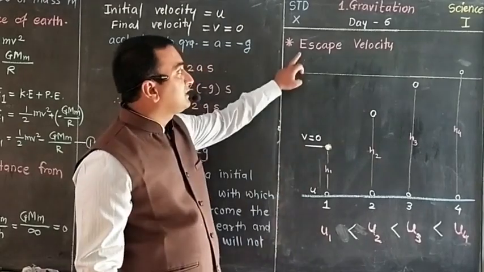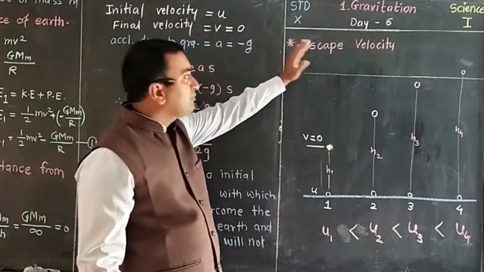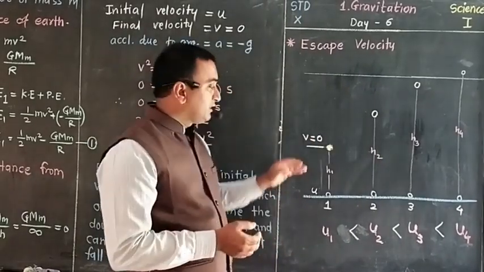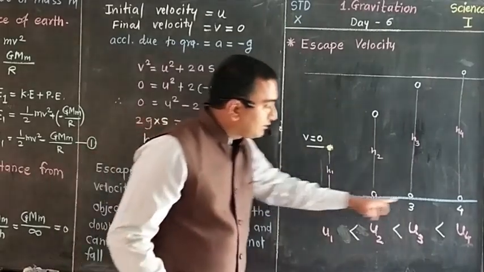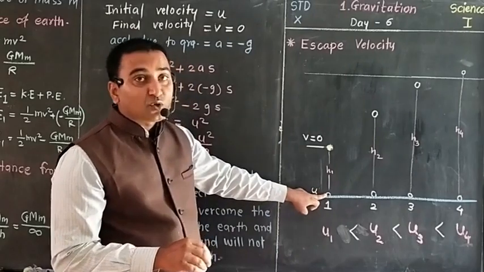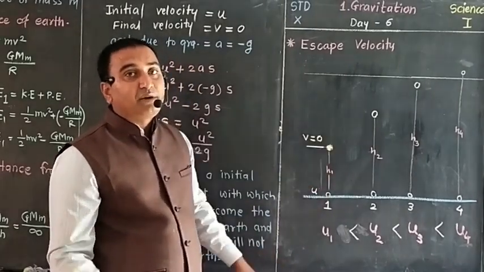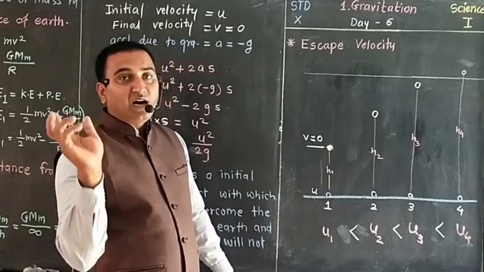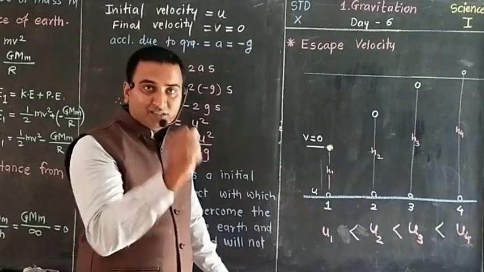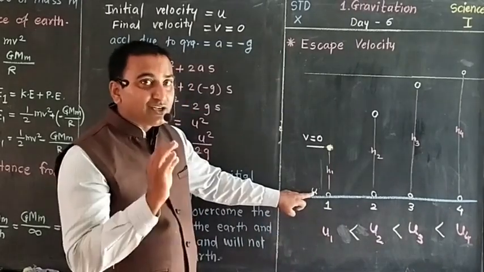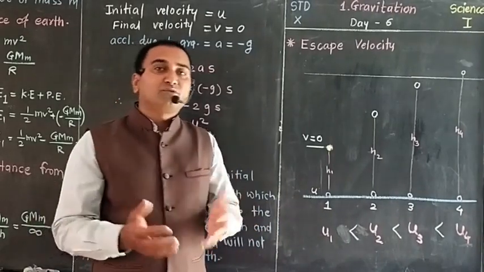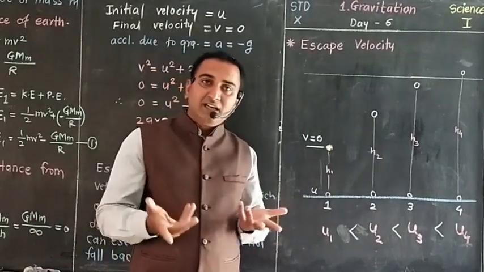But we are discussing escape velocity. Before discussing escape velocity, just go through this example. In this first example, the blue line indicates the surface of Earth, and we are throwing an object upward by applying a force. As you leave the object, because of that force, it has a velocity, and that velocity is the initial velocity. So the initial velocity may be different. The more force you give, the more the initial velocity; the less the force, the less the initial velocity.